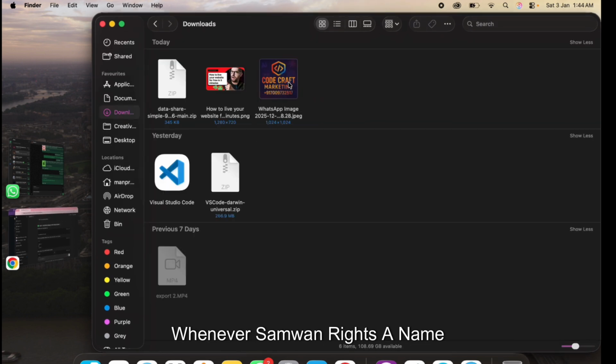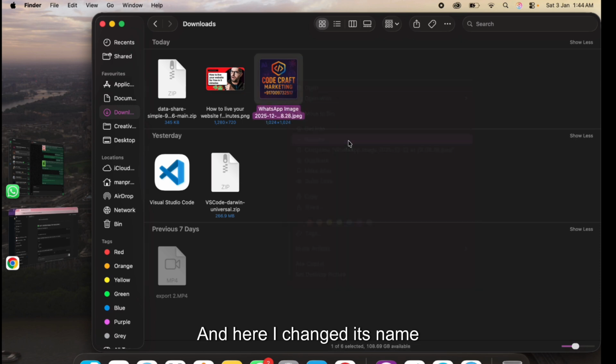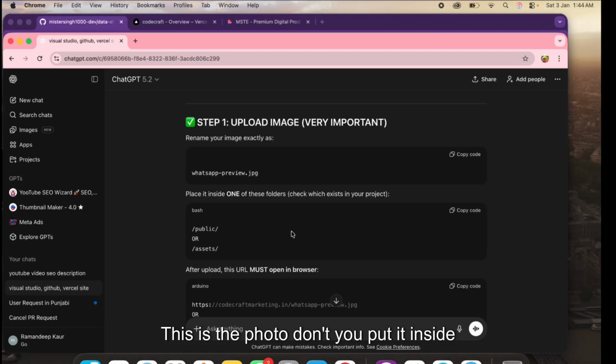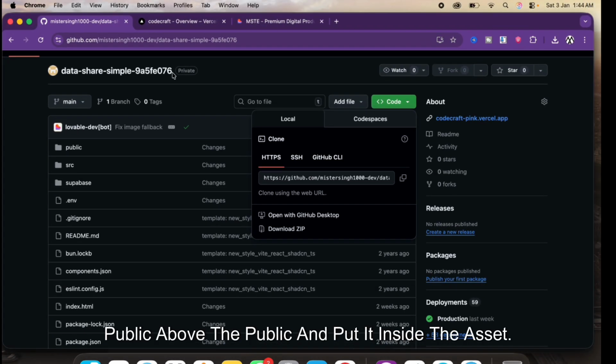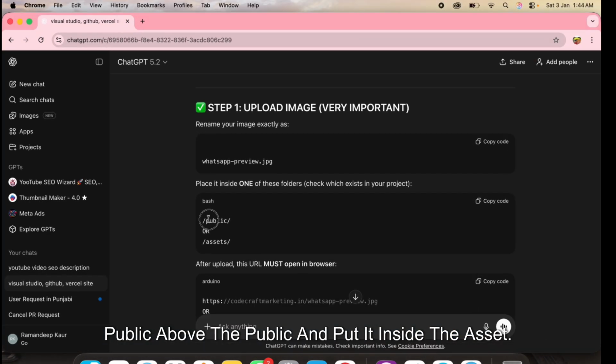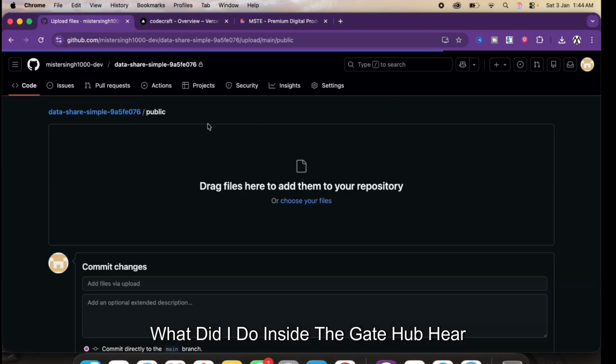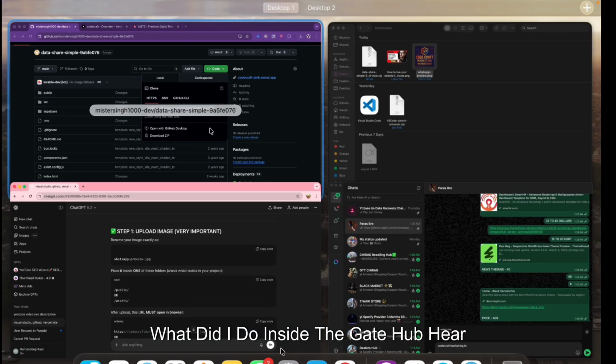So whenever someone writes a name, I uploaded it, and here I changed its name. Well, now it's done here. After that, he said that this is the photo, don't put it above the public, put it inside the public, inside the assets. So what did I do? I went inside the public, inside the GitHub.